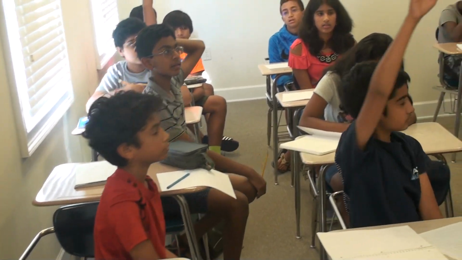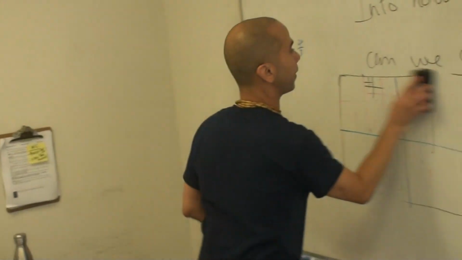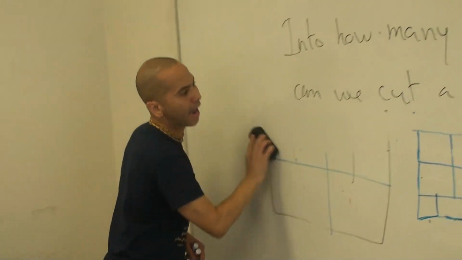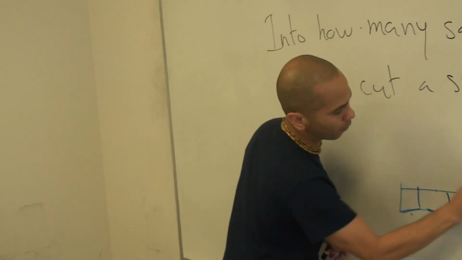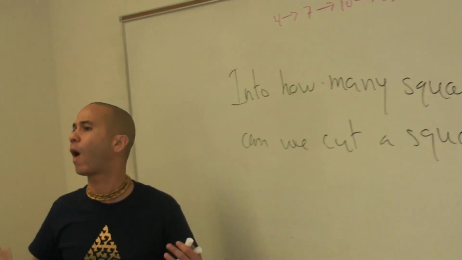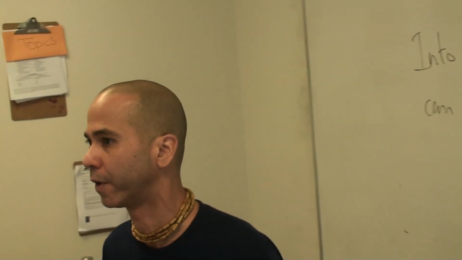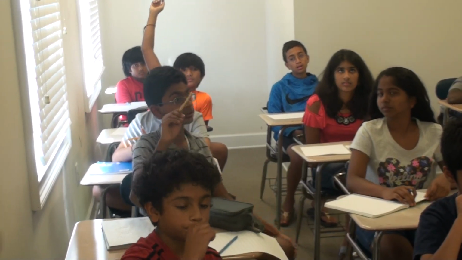But what was the technique they used here? Divide by 3, remainder 1. No, but what I mean is, we started out with 4, and that took us to 7. How did it take us to 7 from 4? Because we added. We cut it into 4 squares, but in total we just removed 1 square, so that would result in 3.